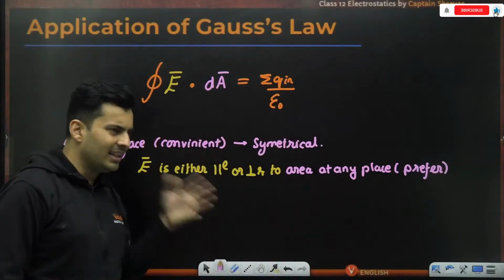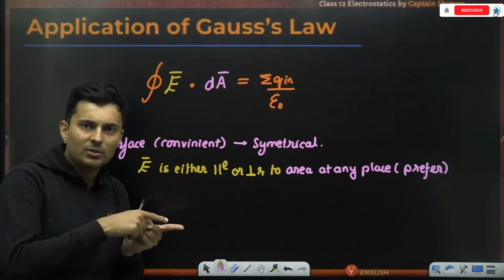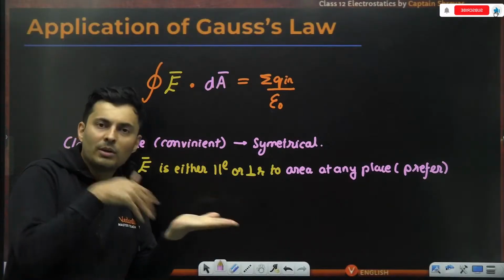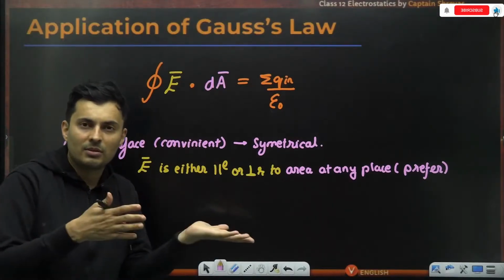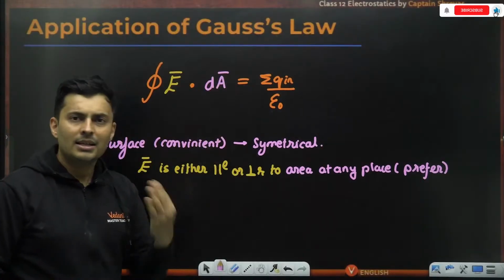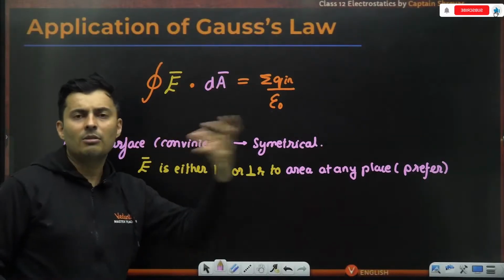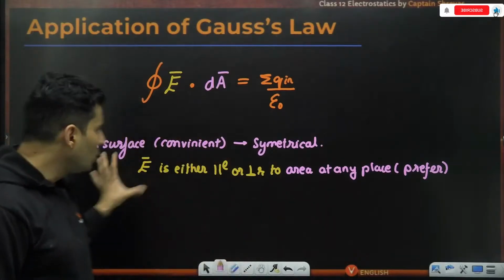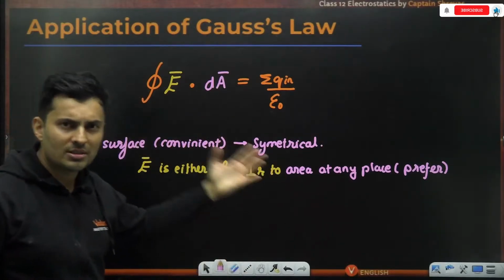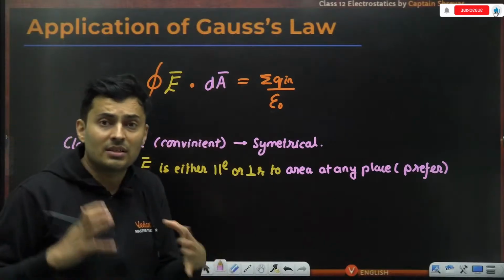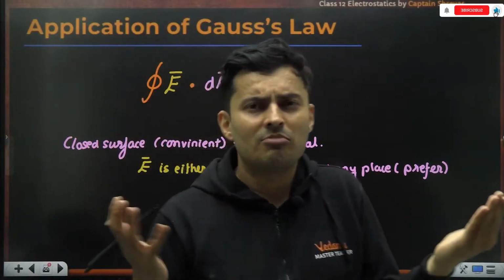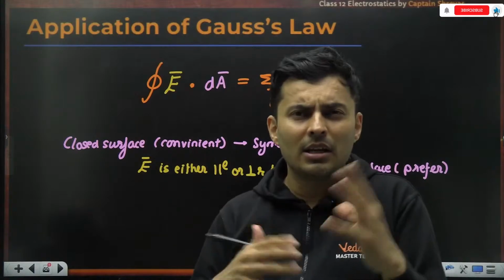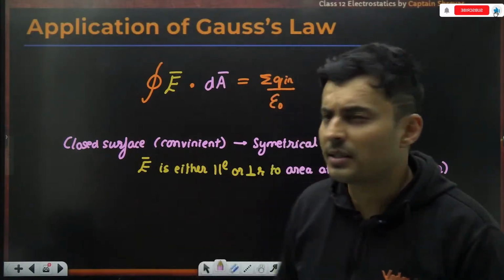Because if the electric field is parallel to the area, then it will not pierce it. The flux will be 0. If it is perpendicular, then it will pierce through it and there will be 100% some flux. So you will try to do this kind of questions by choosing such surfaces which are symmetrical and the field is parallel or perpendicular. That will make the calculations easy.